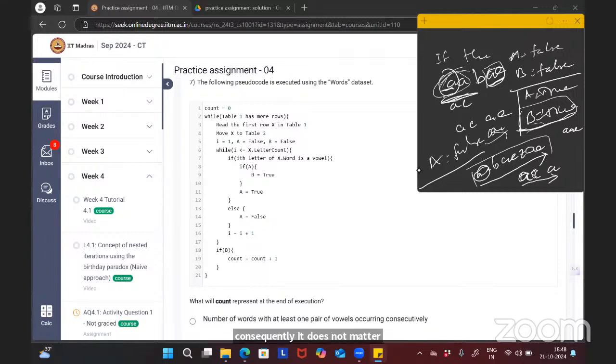If B is true, then the count value will be incremented. I have taken the example of the word AA. If AA is there, the word will be counted, because two vowels are coming consecutively. If I take A, B, AE, then what will happen? Will this word be counted or will it break and go to the else part?